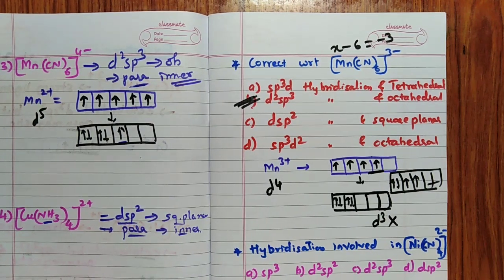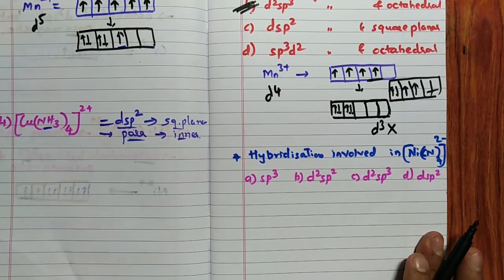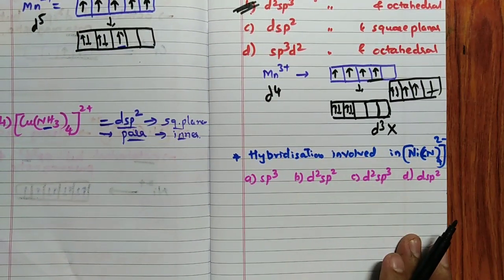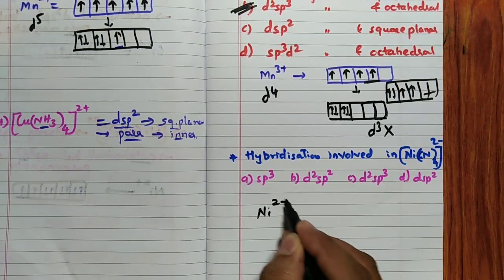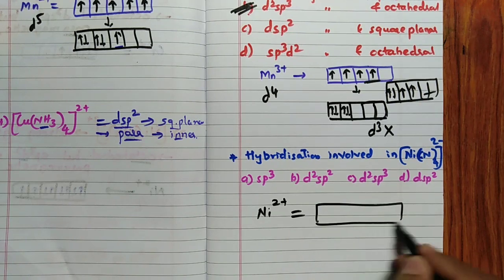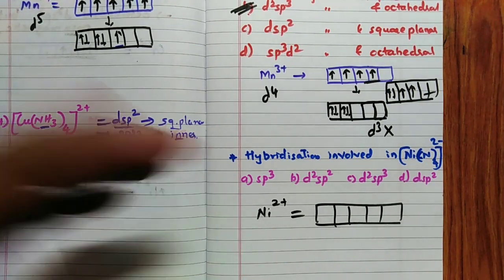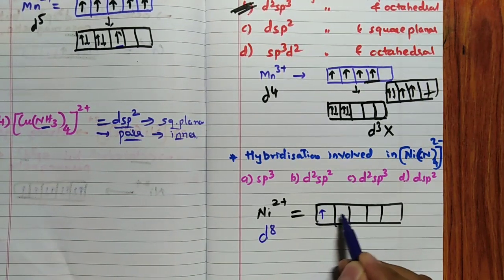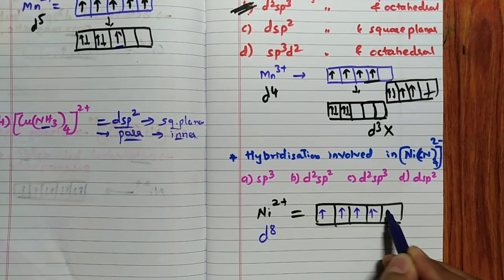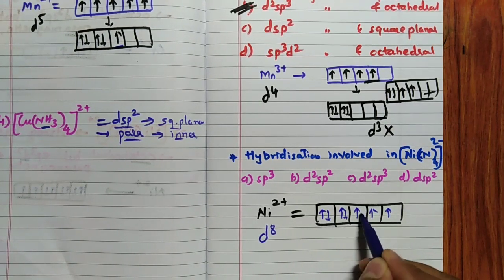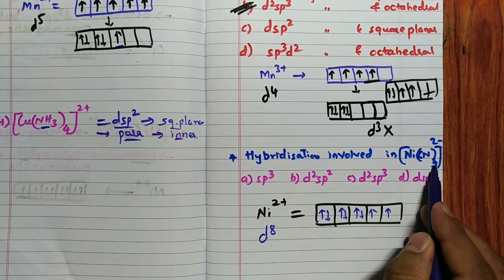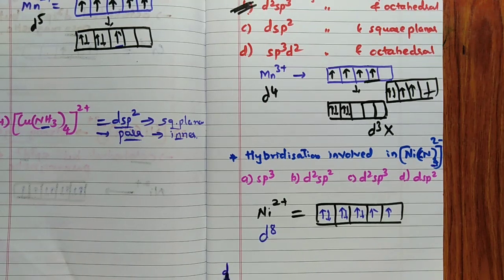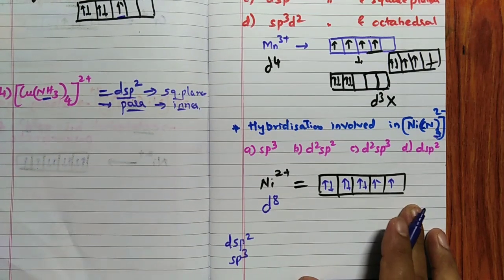Now, in this particular case, what is the hybridization involved in Ni(CN)4 2-? Calculate the oxidation state: Ni2+ you get, correct? Ni2+ means you write the configuration, 8 electrons, a d8 system. I will write 1, 2, 3, 4, 5, 6, 7, 8, with 2 electrons left. But 4 ligands are there, which means either dsp2 or sp3, only two options.